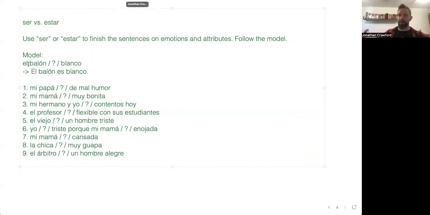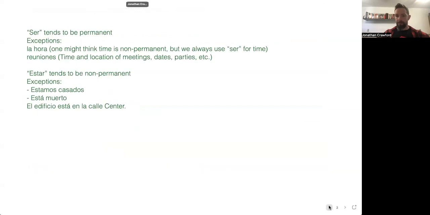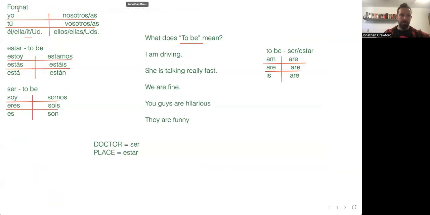Yeah, it's a permanent thing. Okay, it's an attribute that the ball has. It's a white ball. Therefore, you use ser. And the ball can only be replaced by which one of these subject pronouns? Is it yo, tú, él, ella, it, usted? Well, it's a ball, so it's going to be it. That would be es. La pelota es blanca.